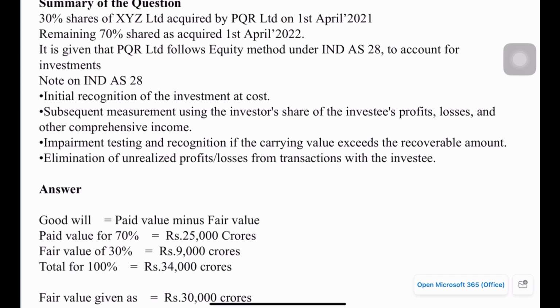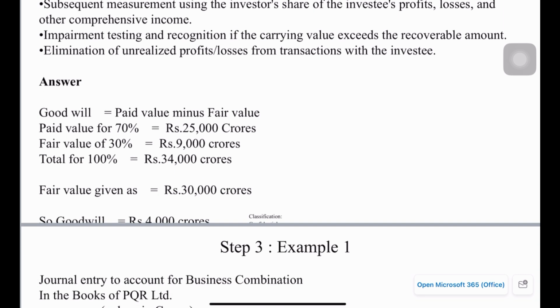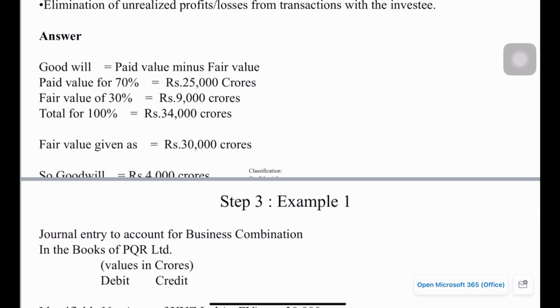Okay, and coming back to this example, in this example we have to calculate the goodwill. So basically goodwill will be calculated by taking the value of actual consideration paid minus the fair value of assets. So here for the 70%, the paid value given is 25,000 crores, and for the 30% it is 9,000 crores. So total payment is 34,000 crore, but fair value of assets taken is only 30,000 crores. So the difference between these two, 4,000 crore, is the value of goodwill.